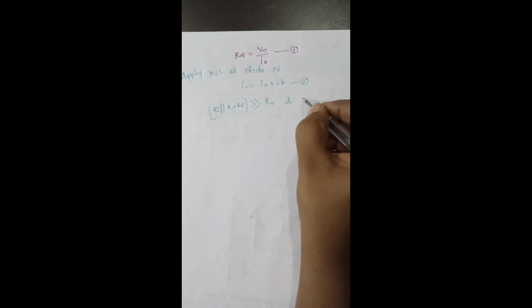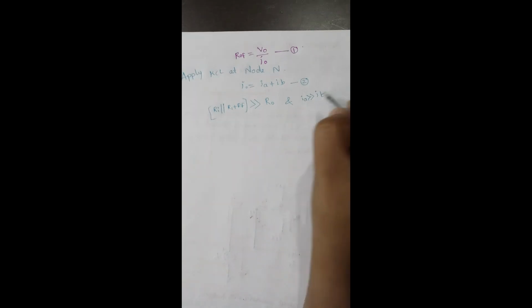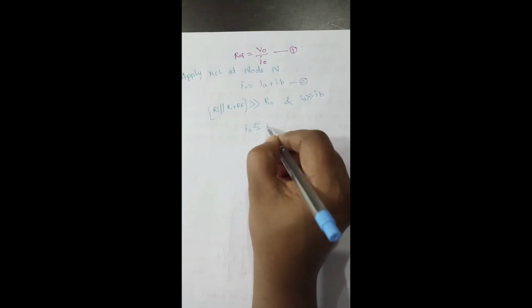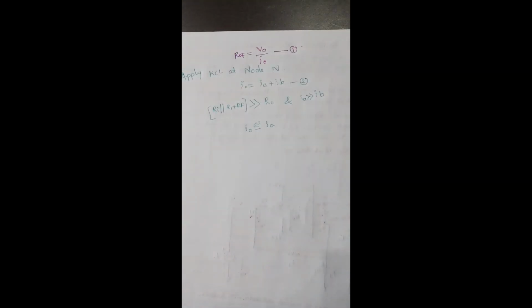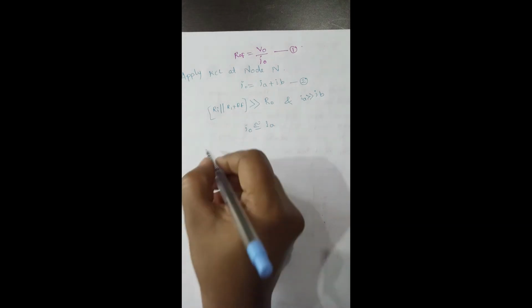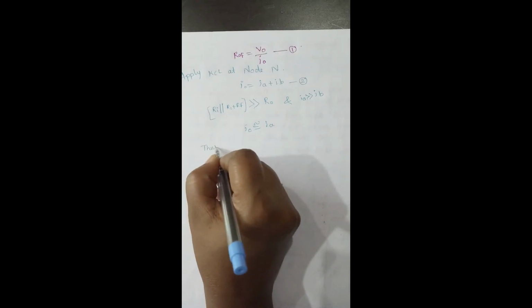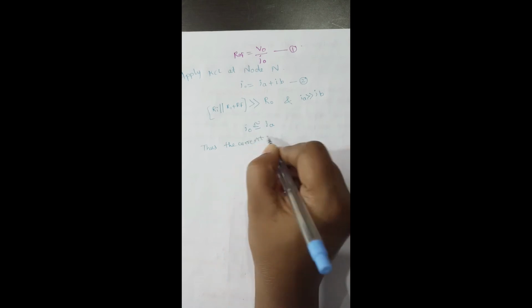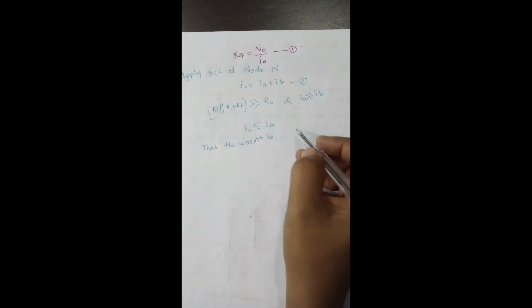Therefore IA is much larger than current IB, and hence we can say the output current I0 is approximately equal to IA. Thus the current I0 can be determined by writing KCL.